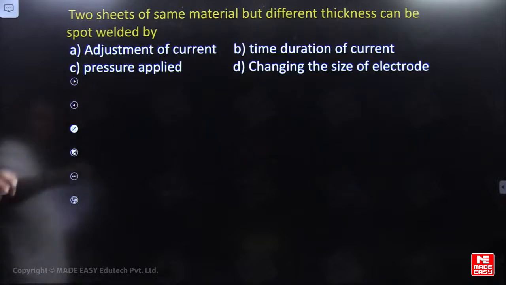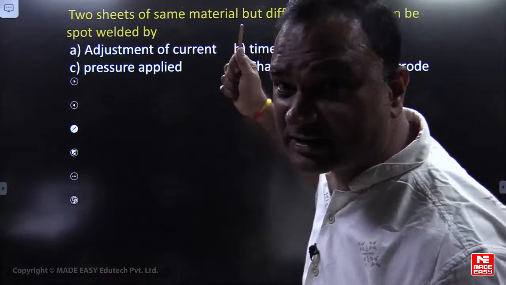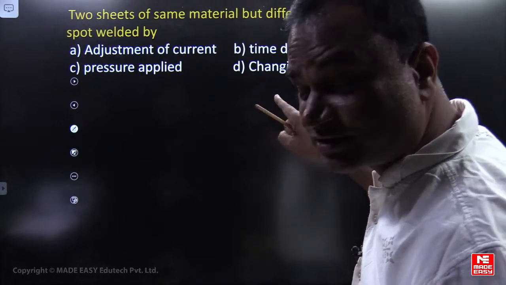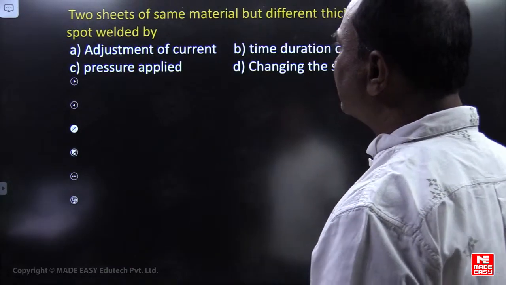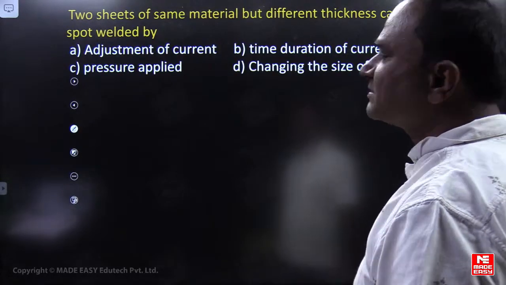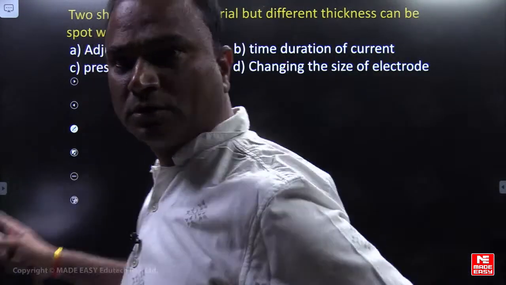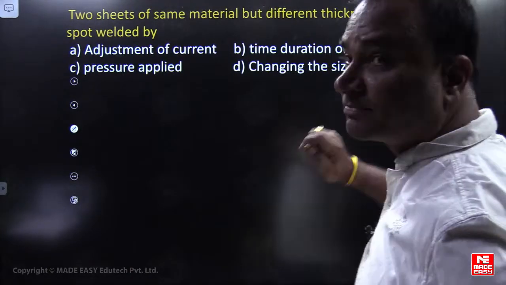Very good. This you can observe, friends, here. Who is going to give the answer for this? Because this question is repeatedly asked in GATE and other PSUs also. Two sheets of same material but different thickness can be spot welded by.